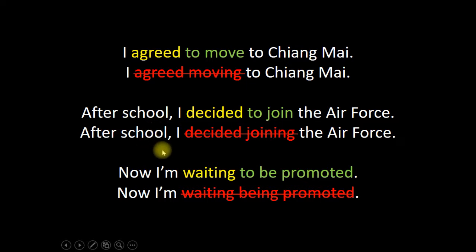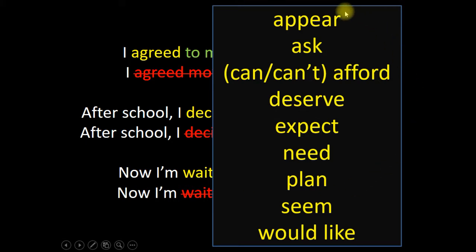Likewise, now I'm waiting to be promoted. We wait to do something. We don't wait doing something. Other similar verbs are appear, ask, can afford or can't afford, deserve, expect, need, plan, seem, and would like.